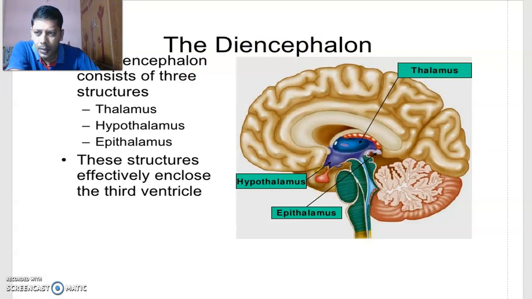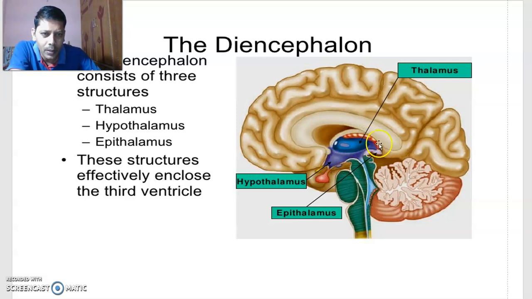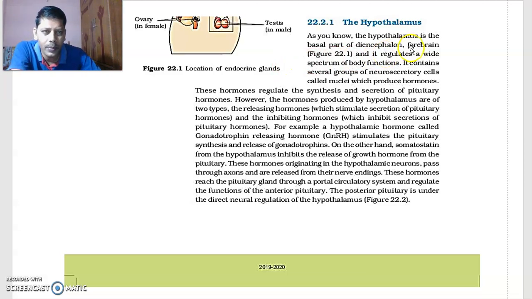The hypothalamus is present on the ventral side. You can see here in the first point, the hypothalamus is the basal part of the diencephalon. The entire part together is called the diencephalon, and this blue colored part is its basal part, the hypothalamus. Next, the diencephalon is a part of the forebrain, and the forebrain is a part of the brain.